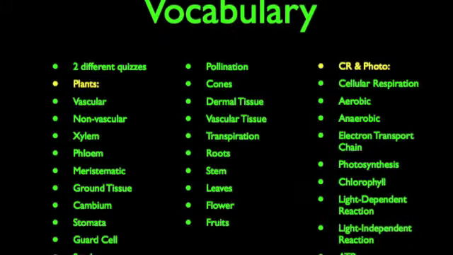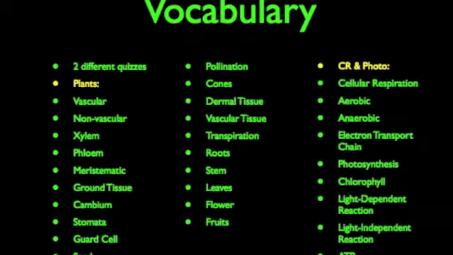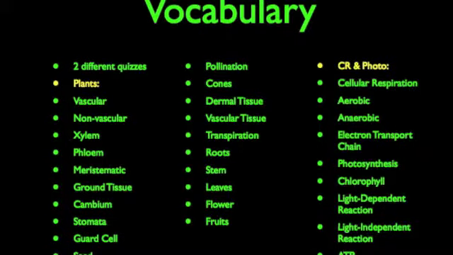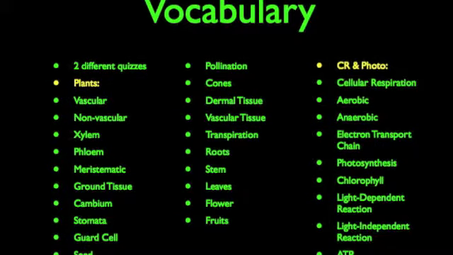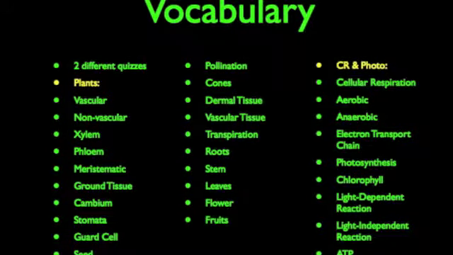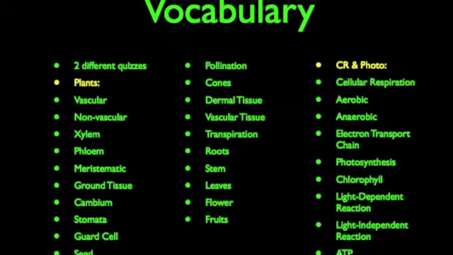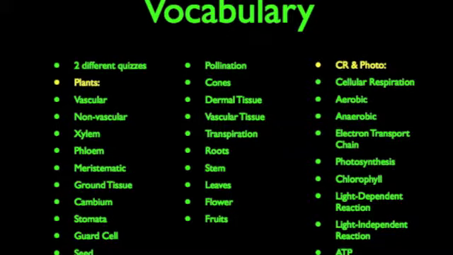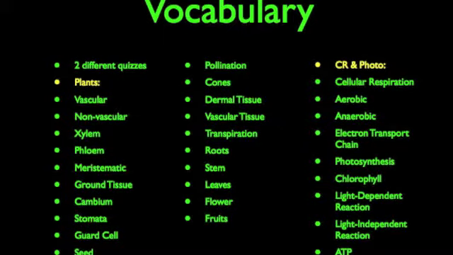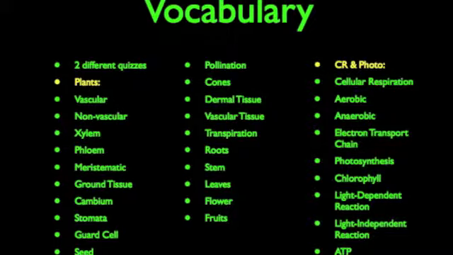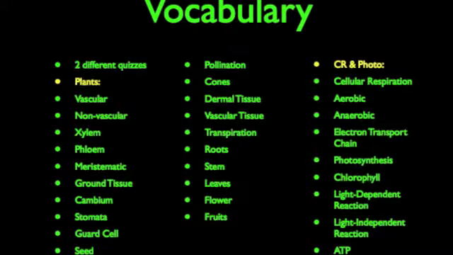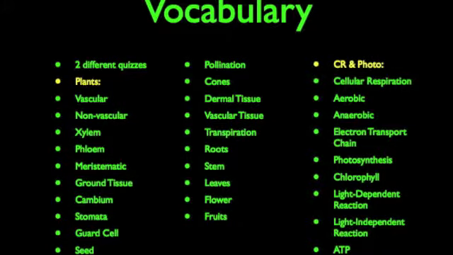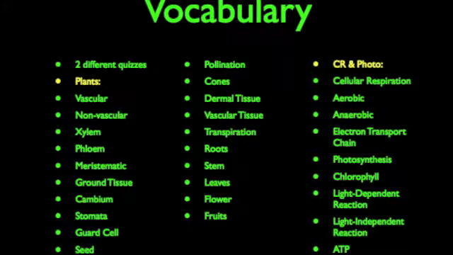I'll divide these words up, this unit, into two different units, one on plants and one on the cellular respiration and photosynthesis part. So your plant words are vascular, non-vascular, xylem, phloem, meristematic, ground tissue, cambium, stomata, guard cell, seed, pollination, cone, dermal tissue, vascular tissue, transpiration, roots, stem, leaves, flower, and fruits.